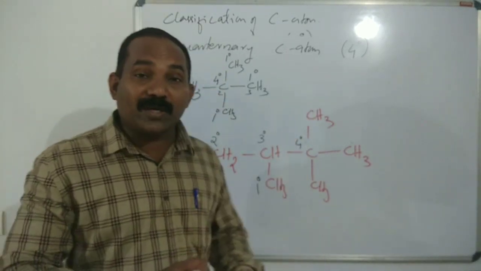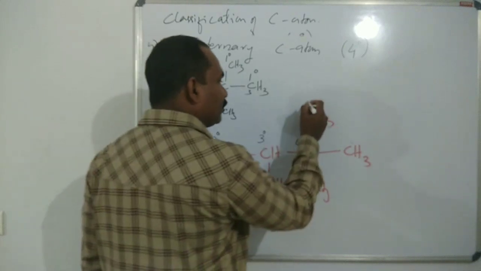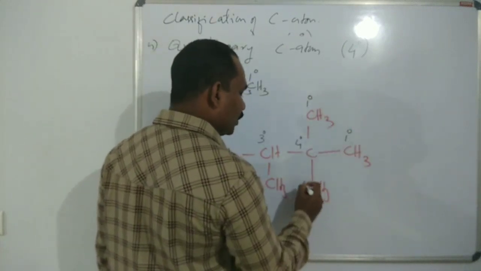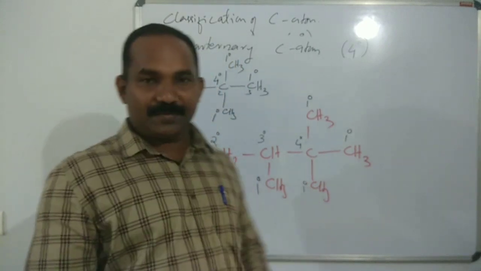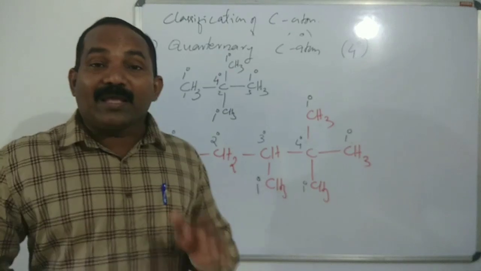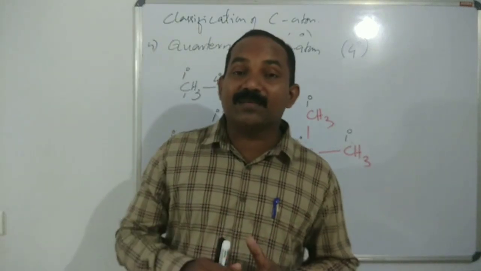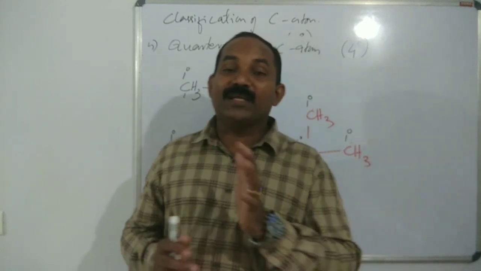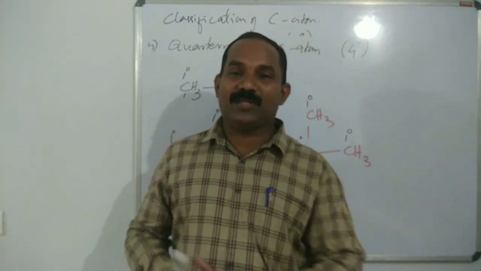This carbon is bonded to four carbon atoms. What about this CH3? Primary. This one is primary. This one is primary. So this is a very important concept. You should learn this: primary, secondary, tertiary and quaternary.